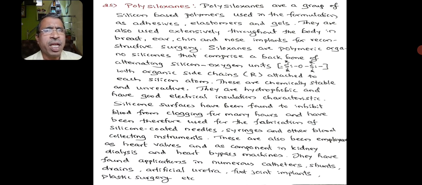They have found applications in numerous catheters, shunts, shunted drains, artificial urethra, foot joints, implants, plastic surgery, and so on. So the silicone polymers are used in catheters, that means to remove the urine from the system. The artificial urethra you can put in to remove the urine from the system.